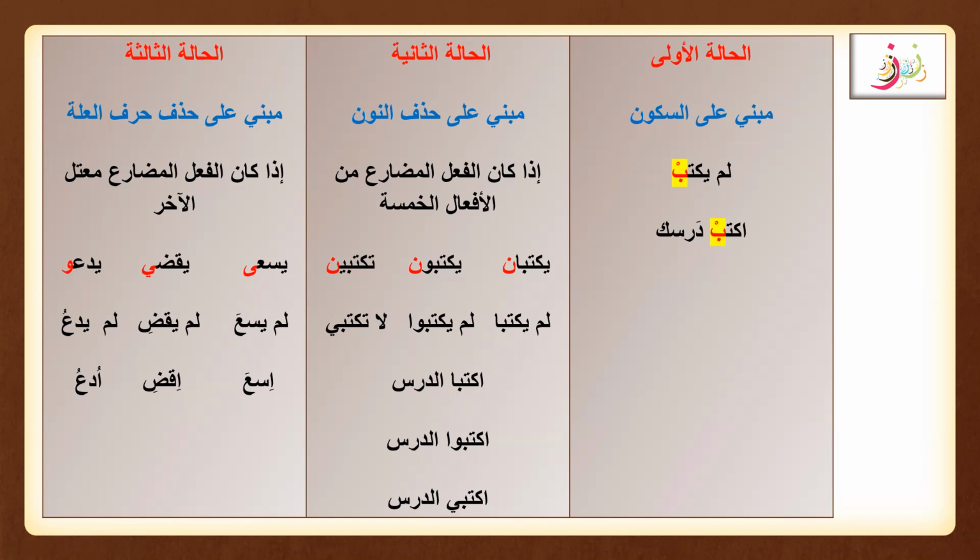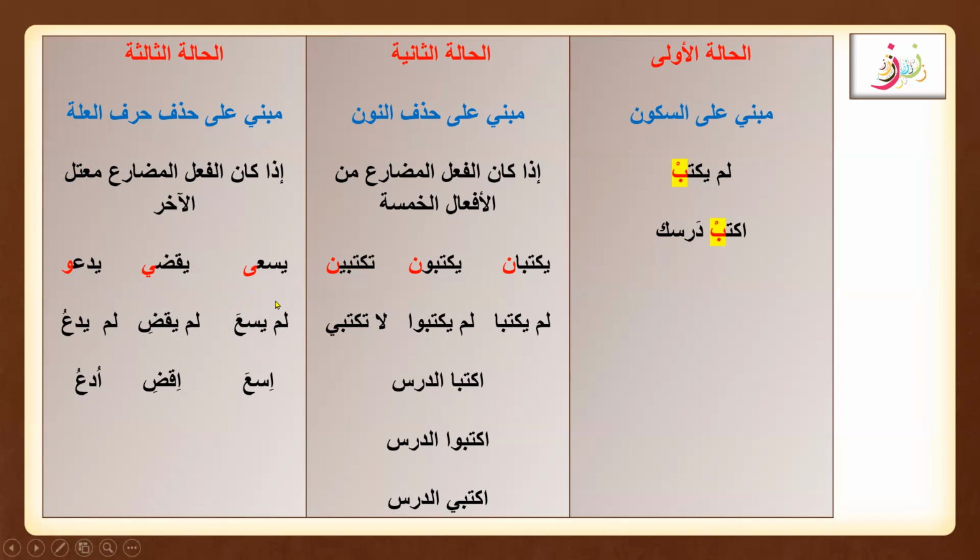The third condition is mabni ala hadhf harf illa. We know that huruf illa are alif, waw, and ya, and this is when the fi'l mudari is mu'tal al-akhir, which means that the verbs have a harf illa in the end. The last letter is harf illa, just like it's shown here: yas'a, yaqdi, and yad'u. Here, alif, ya, and waw are huruf al-illa.